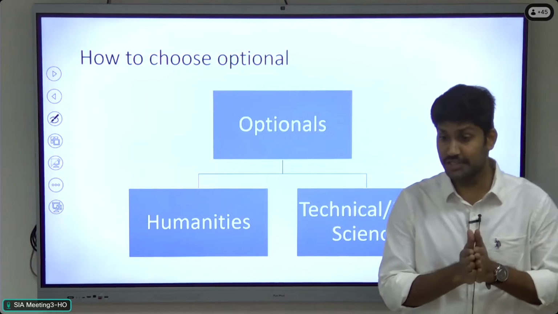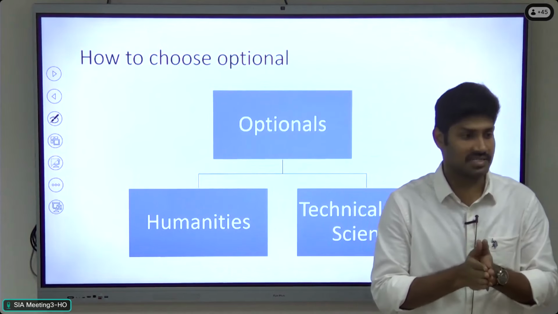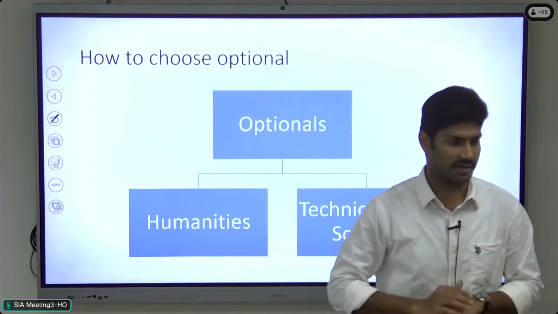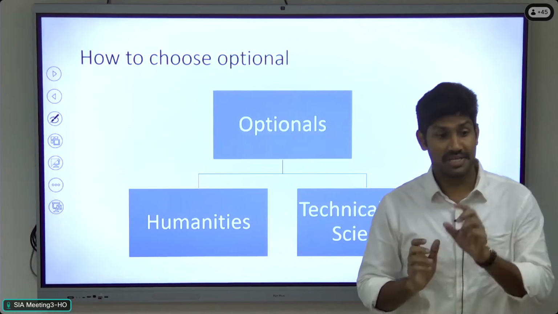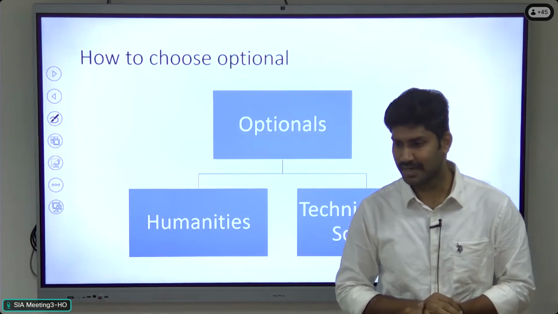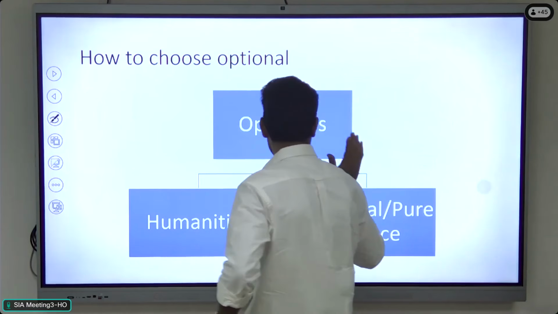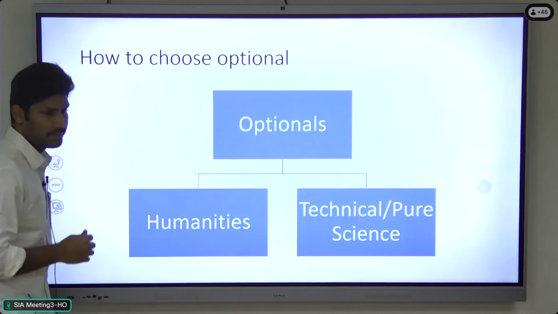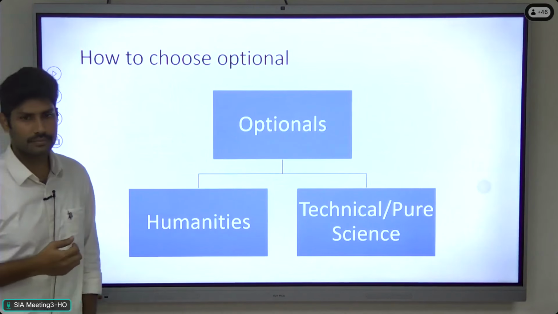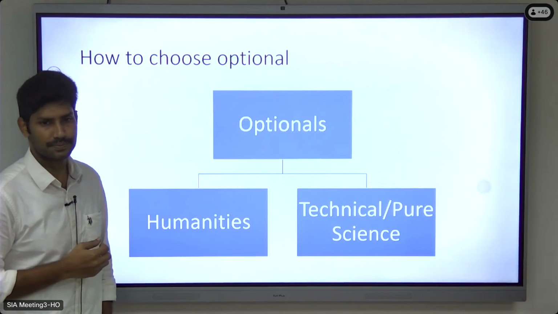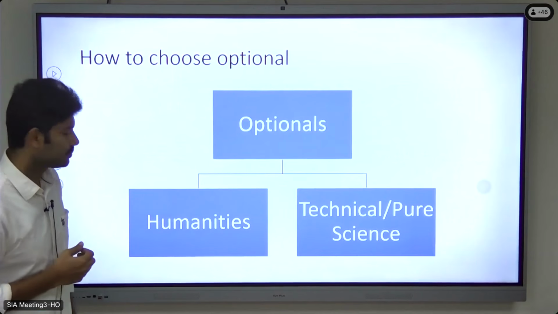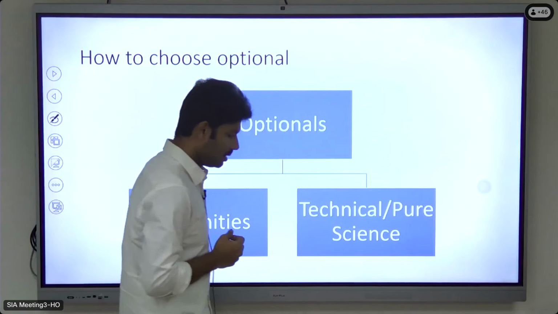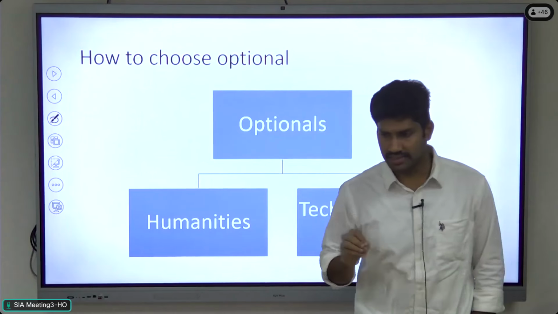Similarly, forestry is applied science, it's not a pure science. Again in forestry, we apply the concept of botany. Geology is a pure science, okay? So regarding pure science and technical subjects, how can we choose this optional? If you have any confusion regarding this area...